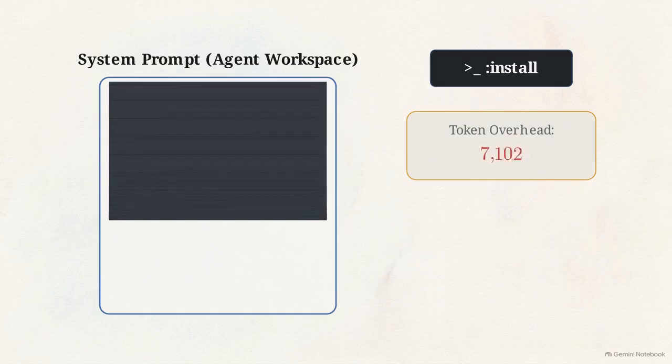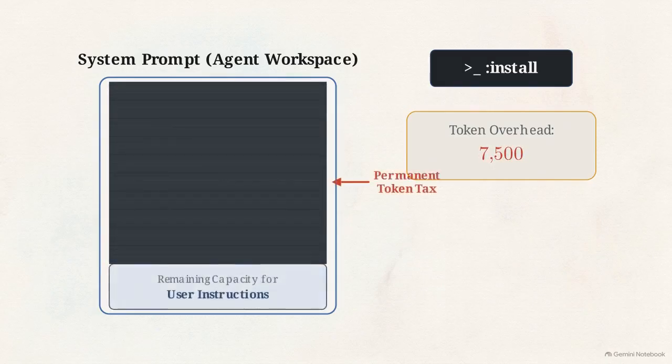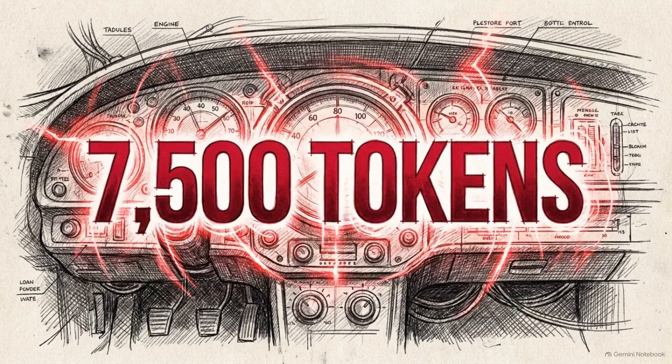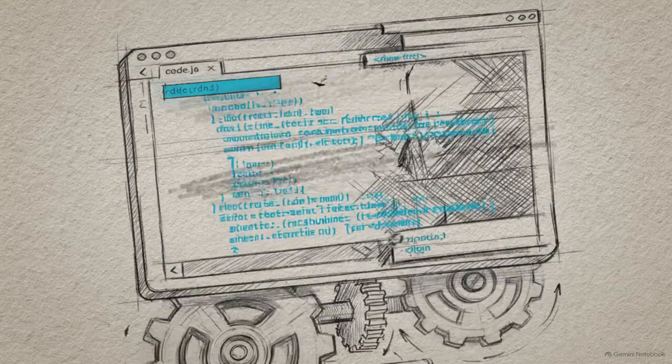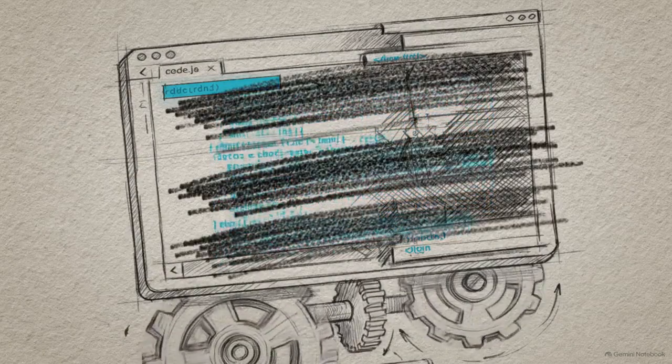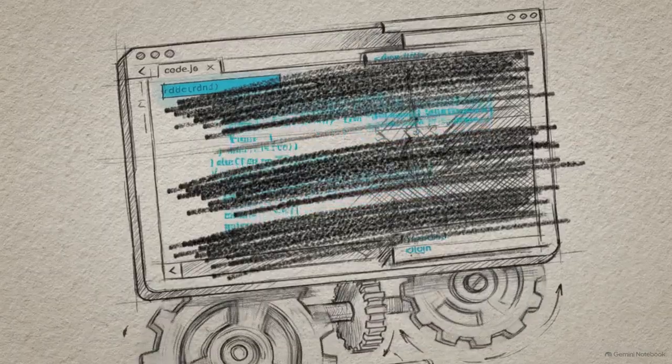If a developer loads a standard library of 50 skills, that creates a permanent, unyielding tax of over 7,500 tokens on every single turn of the conversation. By blindly copying the operating system package management model, developers are actively eroding an agent's reasoning capacity in the attempt to give it more capabilities.